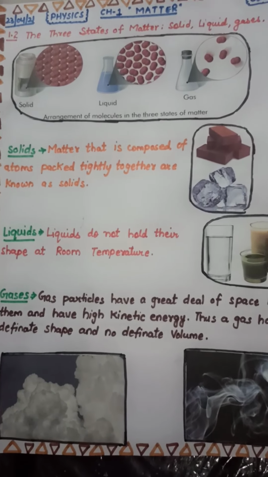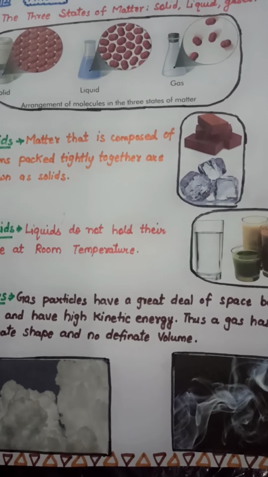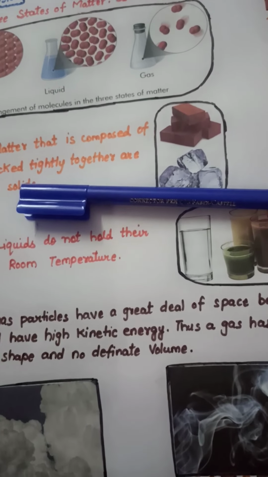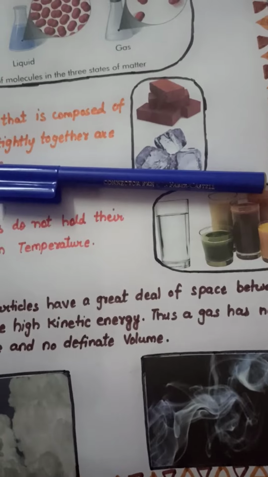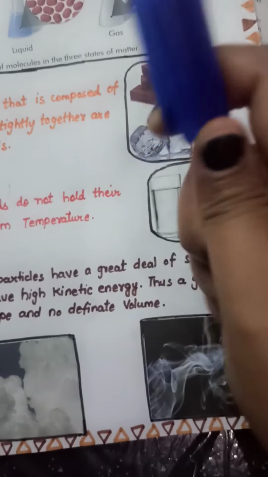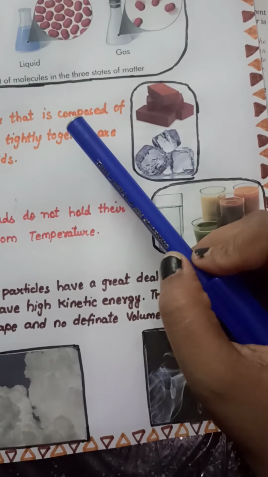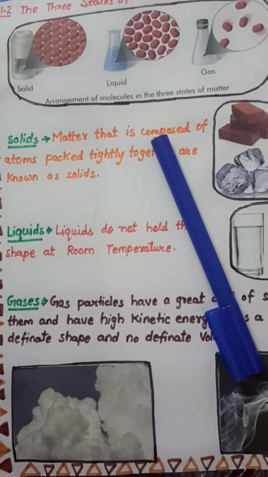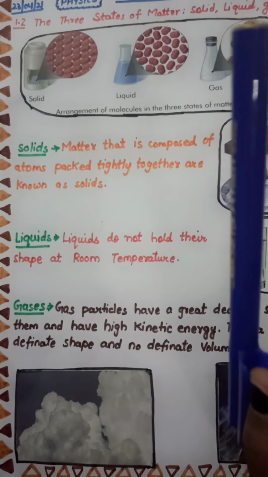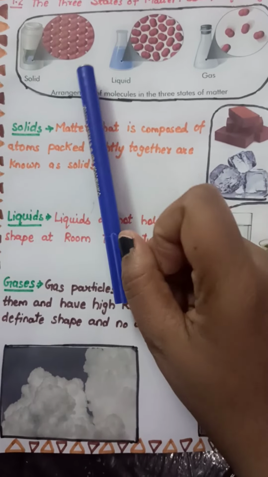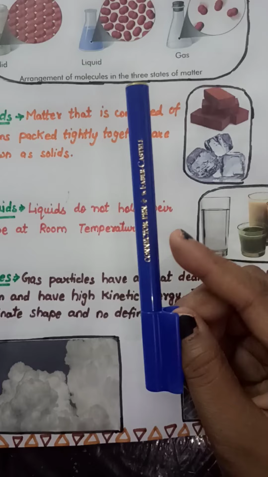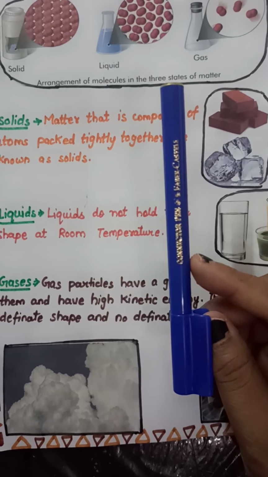Now see, I hope you all know what solids are, right? This is a pen and this is a solid, right? This is in solid shape. Now can I just change its shape easily? Even if I try to break it, it will not break easily, right? So this is because of the atoms that it is composed of. It is composed of atoms, and they are tightly packed like this. So this is the reason why we are unable to change the shape of this solid easily.